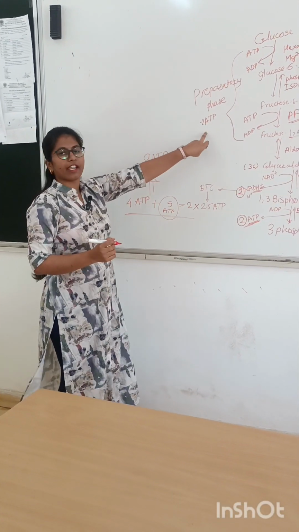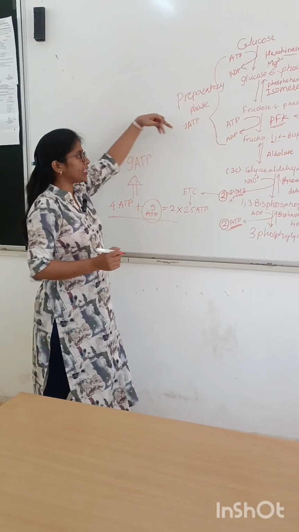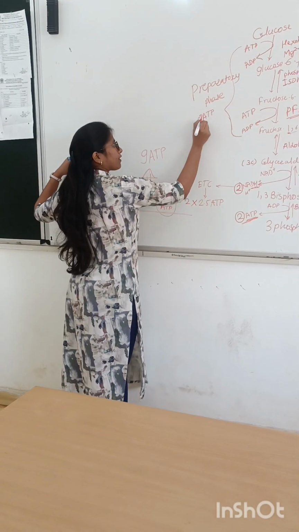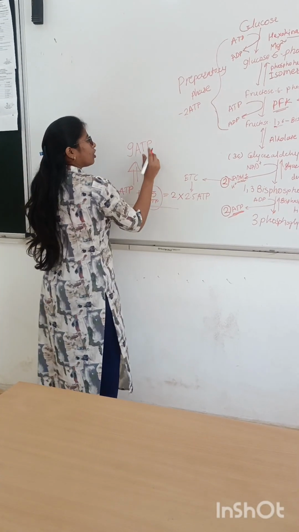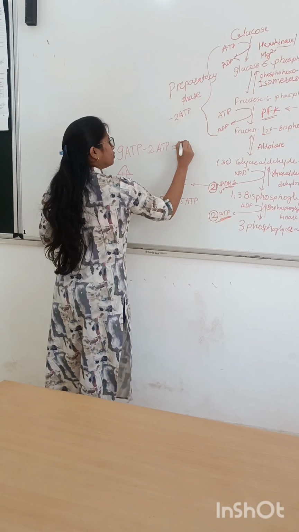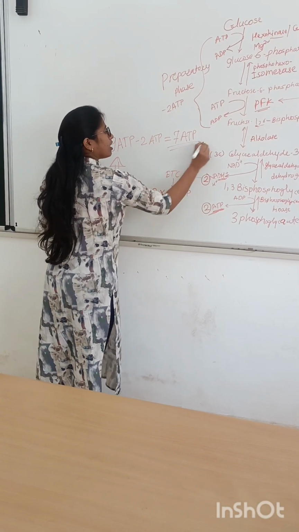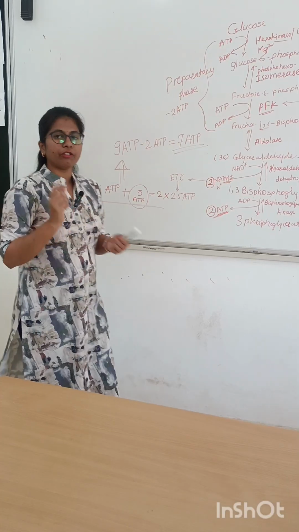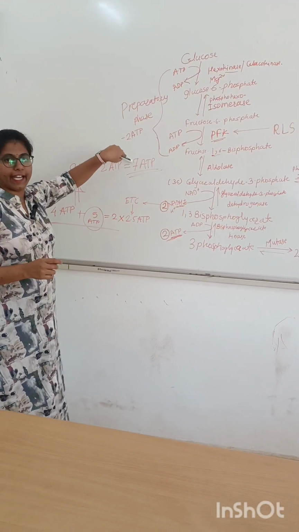But since 2 molecules were already utilized in the first 3 steps, 9 minus 2 ATP equals 7 ATP. Hence, 1 molecule of glucose gives 7 molecules of ATP.